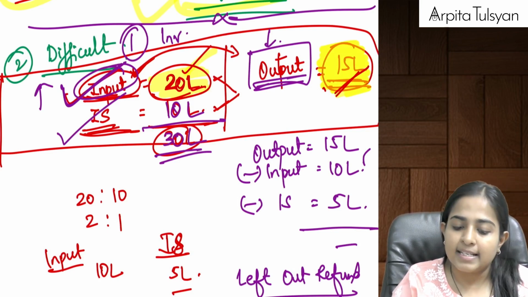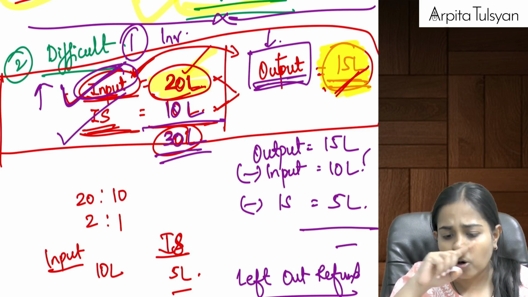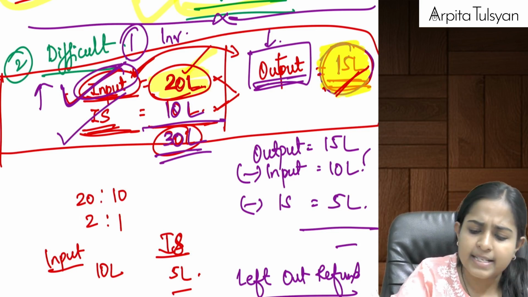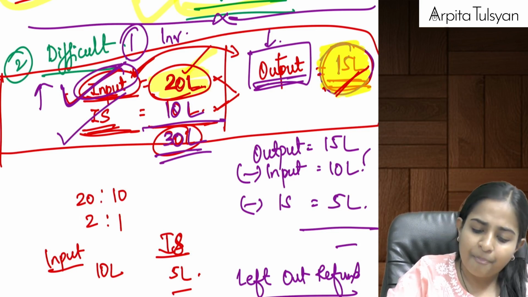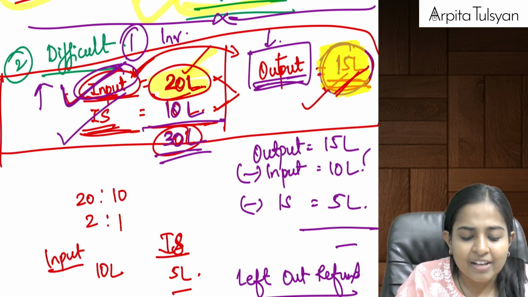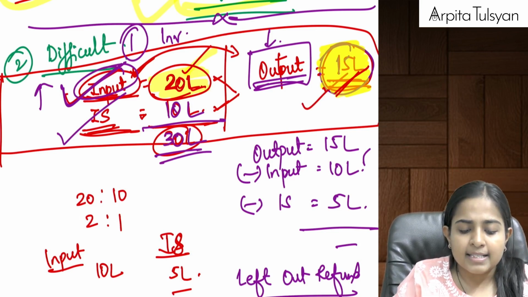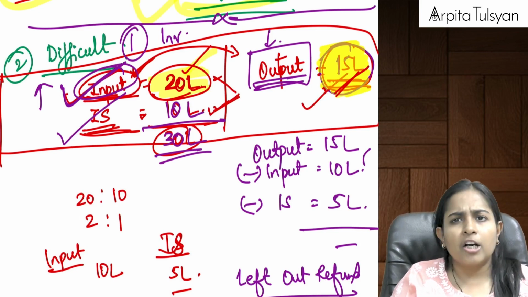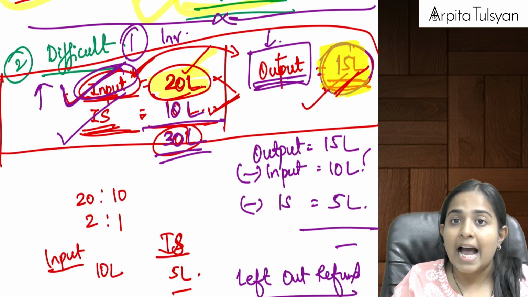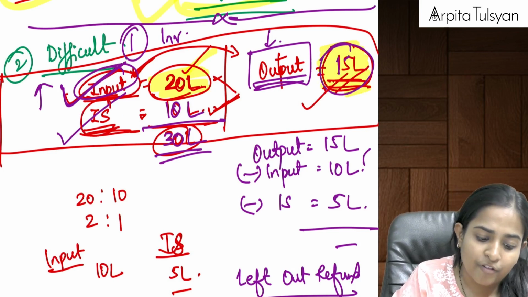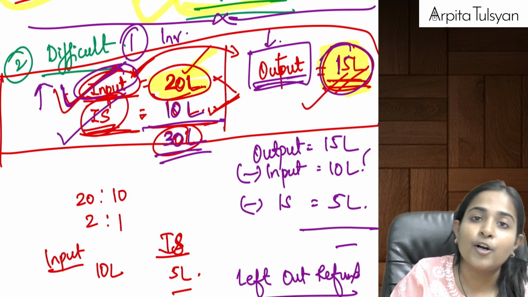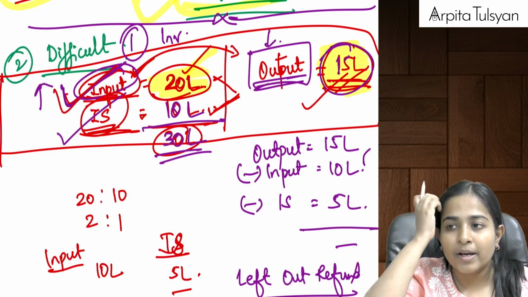Okay, you as an assessee, what will you tell the government? Output tax payable is equal to 15 lakhs. Sir, for paying this 15 lakhs, I will utilize input services credit of 5 lakhs first. Government asked me why. Sir, because I am under inverted duty and credit of input services is not available. So I will first utilize it and then I will take the refund of input. Government was like, oh my God, she's smart.